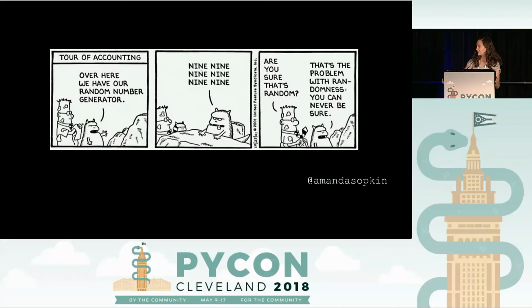So I want to open with this strip from Dilbert. Dilbert is being given a tour of accounting by a little monster, and the monster says, "Over here we have our random number generator," and he gestures to a little monster that is saying 999999, and Dilbert asks, "Are you sure that's random?" And the tour monster responds, "That's the problem with randomness. You can never be sure." So I wanted to open with this because it introduces a key theme of our discussion, which is the difference between true randomness in a mathematical sense and most of what we're actually using, which is generally pseudo-random.